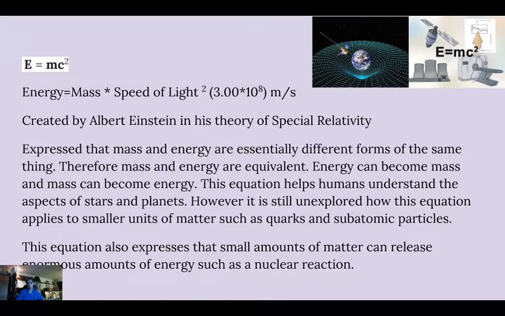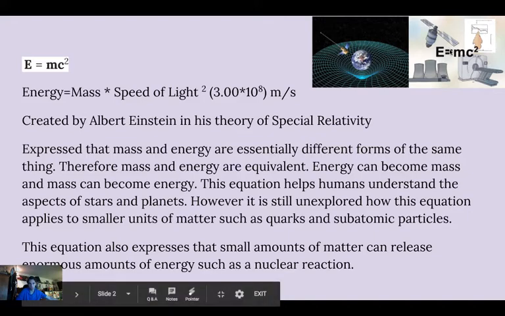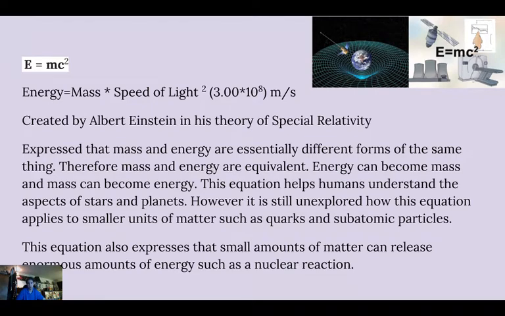And then you have Albert Einstein figuring out that small amounts of matter can release large amounts of energy, and this can cause a nuclear explosion. As you can see up here on the right, it's been used for multiple applications involving mass and energy, such as satellite communication, power plants, and nuclear fission.